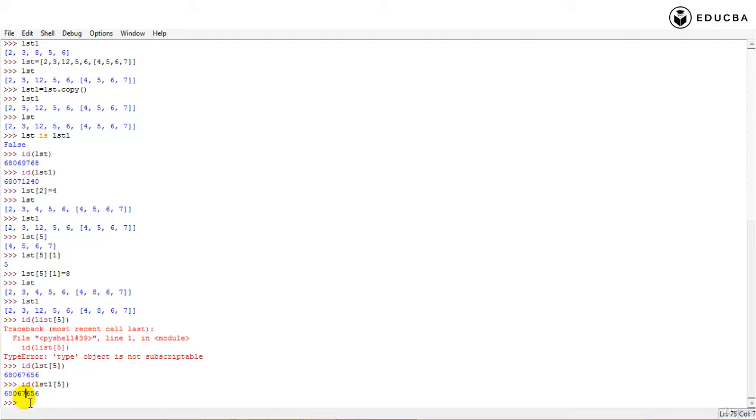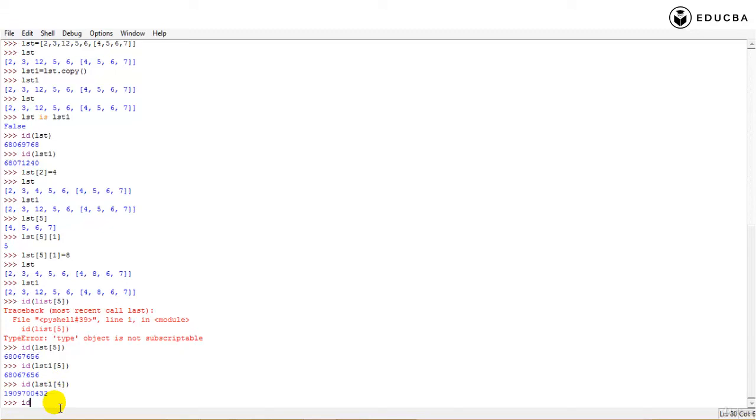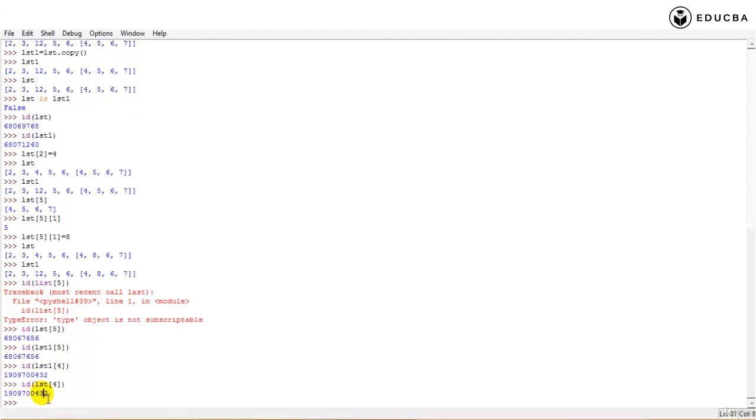Oh, so both these inner lists are pointing to the same object. What about the ID of list of 4, and list1 of 4? Both of them are pointing to the same object, which means, can I say, though list and list1 are pointing to different objects, each of the elements inside are pointing to the same object?